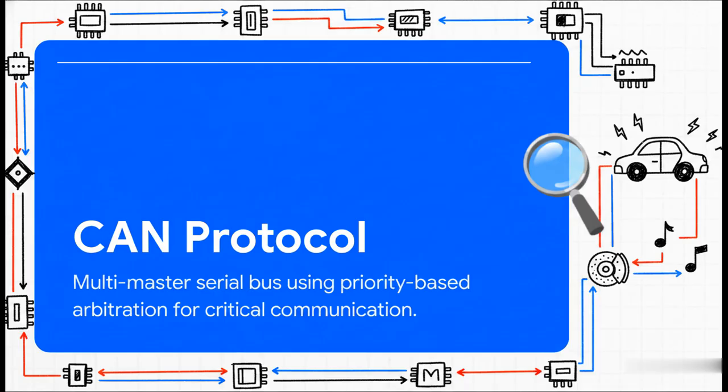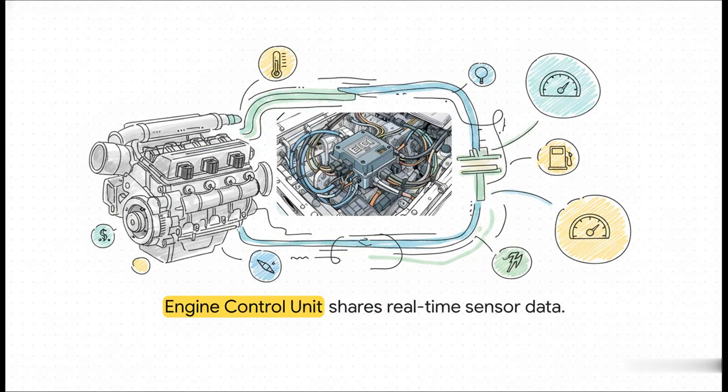Imagine if your car's brakes had to wait in line for the radio to finish downloading a song before they engaged. That would be disastrous. But with CAN's arbitration and its high noise immunity, that nightmare scenario never happens. To see how this works in practice, just look at the engine control unit, the brain of the engine. It uses the CAN bus to constantly and flawlessly communicate vital sensor data. We're talking temperature, RPM, fuel levels, all blasted to the rest of the vehicle in real time, completely bypassing the need for a single central computer to orchestrate the conversation.